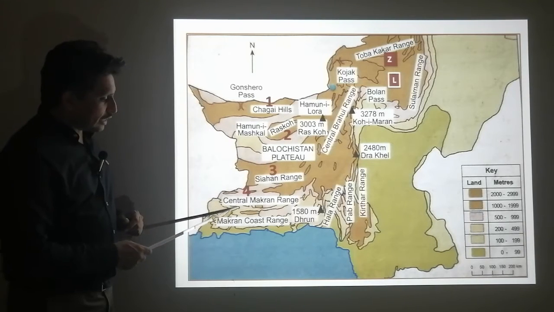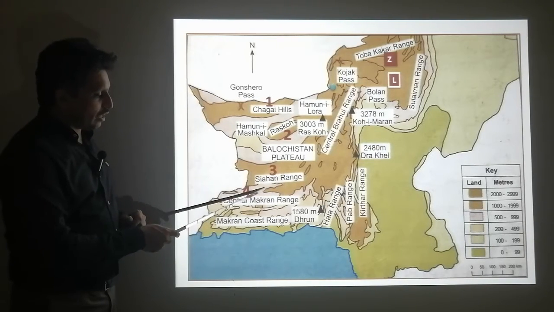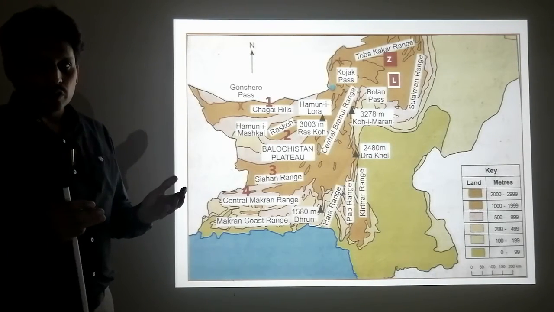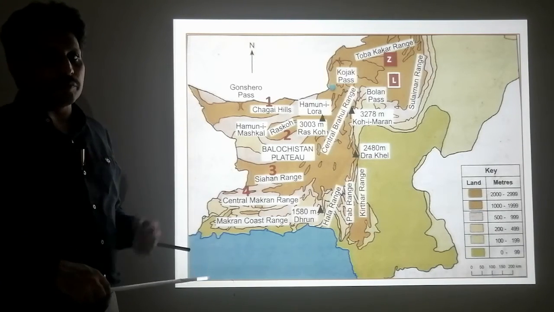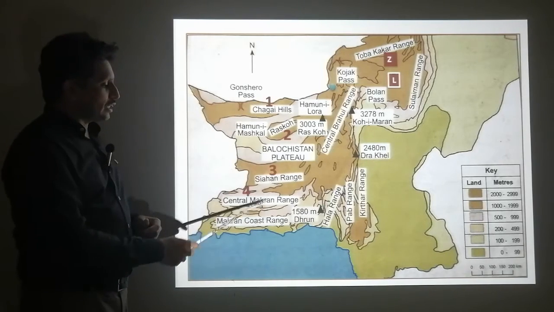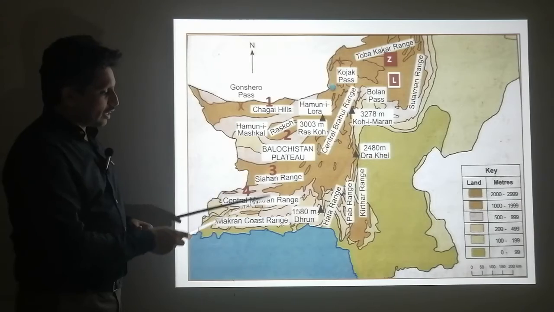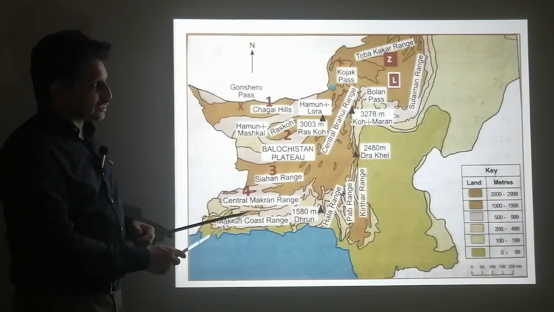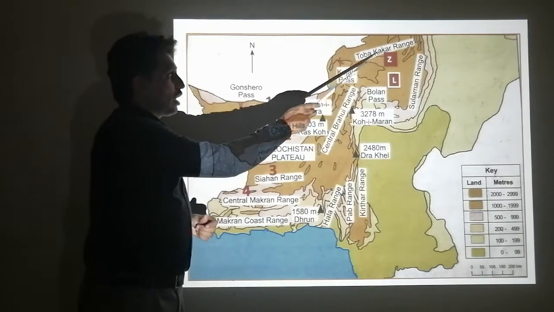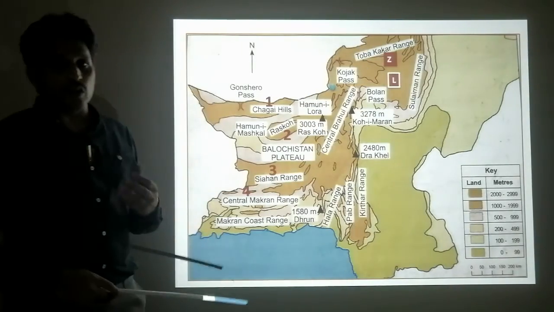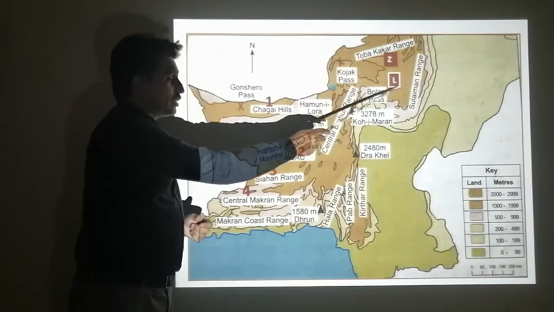And then between the central Makran range and the Siahan range there is also a dip and a basin. So the basins between these mountain ranges are called western basins, and those between the Toba Kakar range and the Suleiman range in northeastern Balochistan are called northern basins, which are Zob and Loralai.